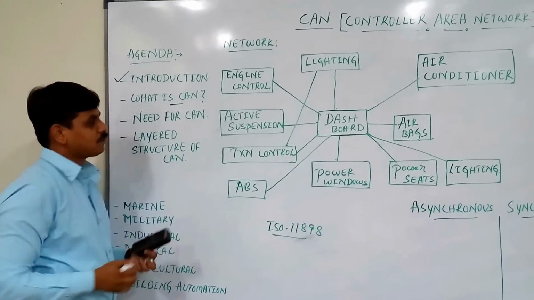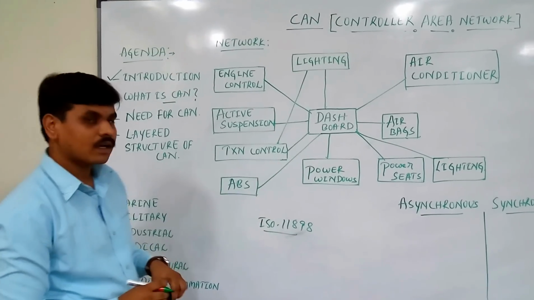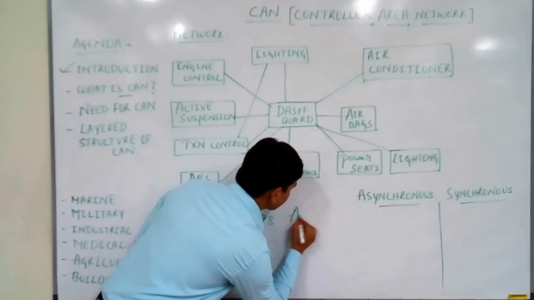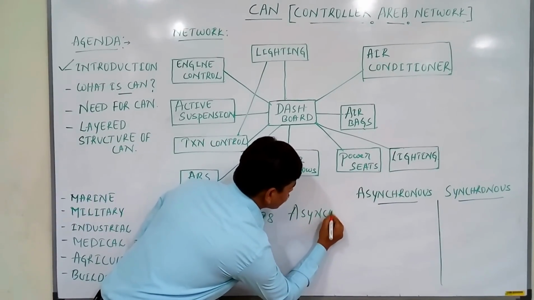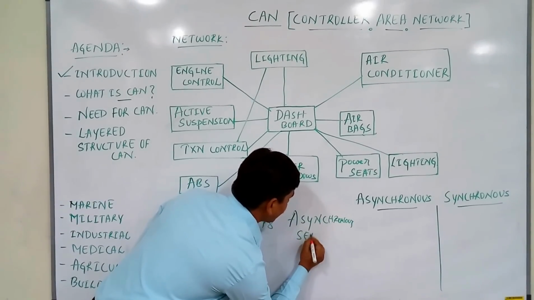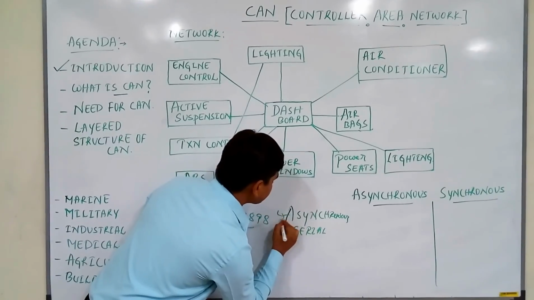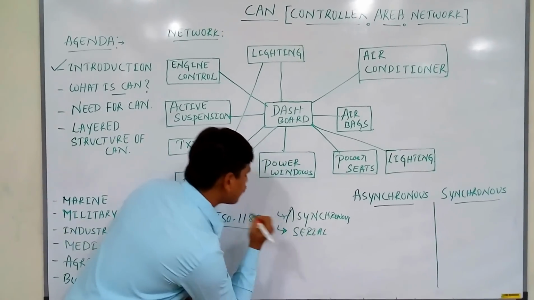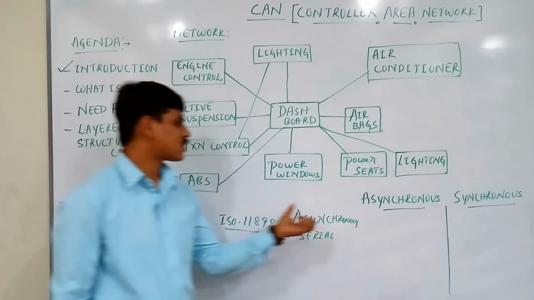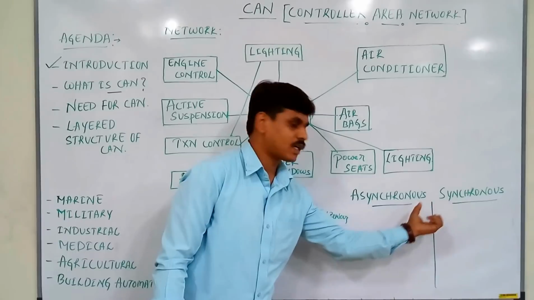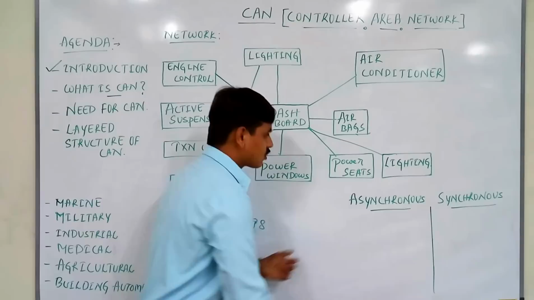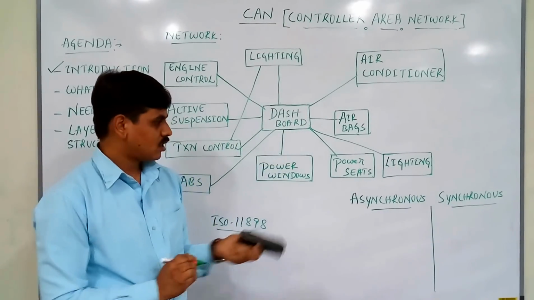Next, what is CAN? CAN is an asynchronous serial communication protocol. So, dear friends, here we have to consider the words asynchronous and serial. What does it mean? To understand the definition of CAN more clearly, one must be aware of the differences between asynchronous and synchronous data transmission. So let me tell you what exactly asynchronous and synchronous transmission are.